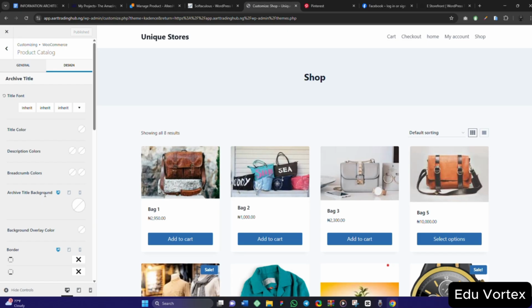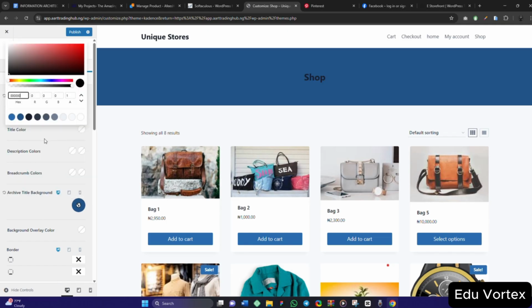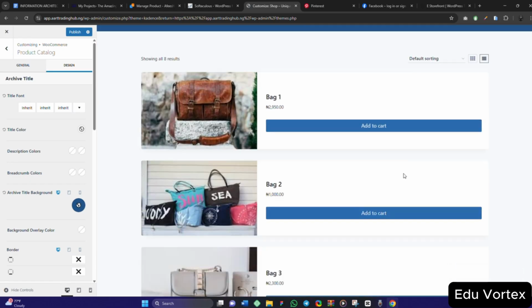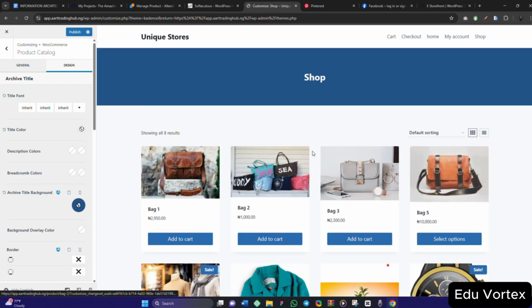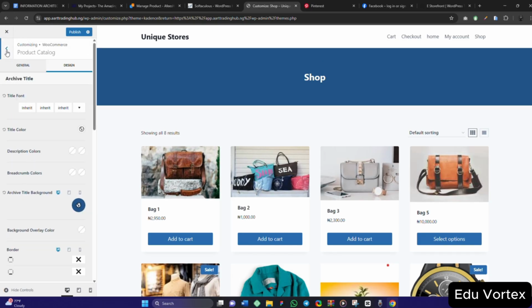For this design, now this archive title background, I want to change it to, let me use this. You see, then the text that is showing, I want to change it to color white. And exactly, so you see, you are customizing your stores. For the default sorting, you can sort by popularity, sort by average rating, sort by latest. If I do it like this, that is showing list view, but I will just leave it like this. You can edit anything you want to edit. You can change the title font here, you can change the colors, you can change anything you want to change here, believe me.